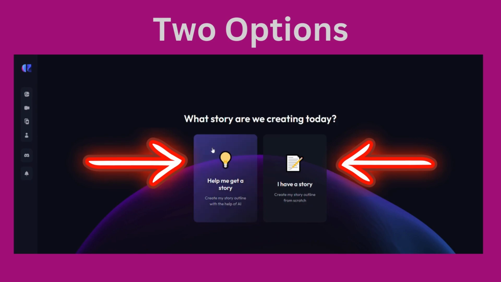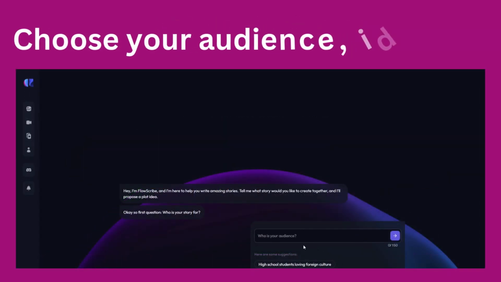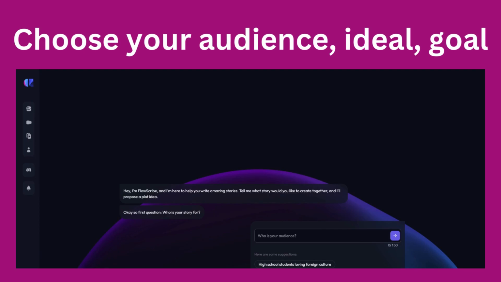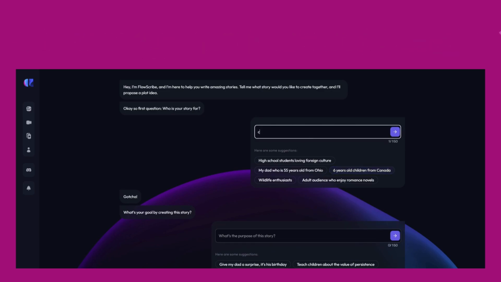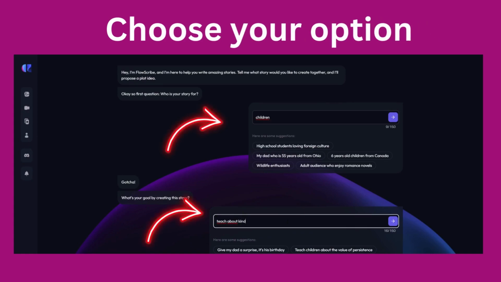Now you have two options. You can either bring your own story or you can create your own with the help of AI. I'm going to choose the latter. Okay, so let's choose the audience. Let's choose the main idea. Let's choose our goal.